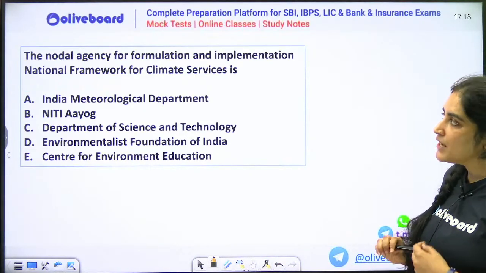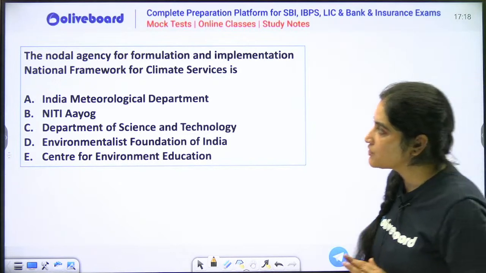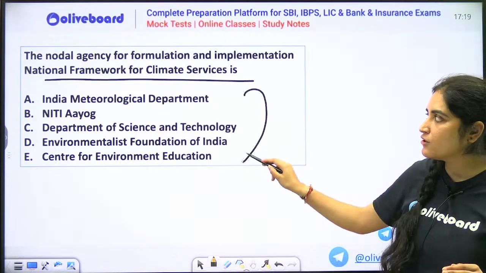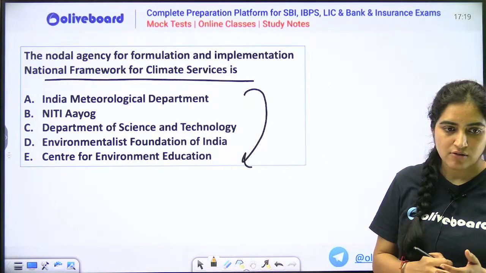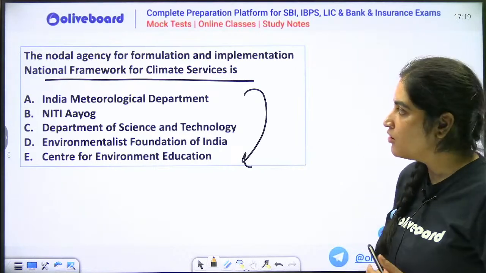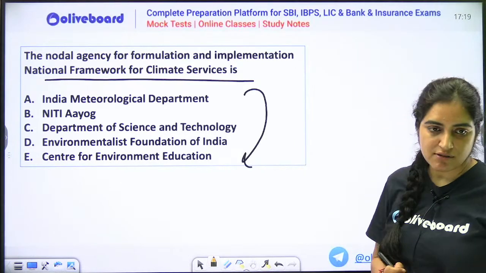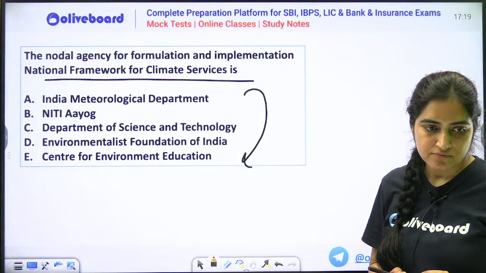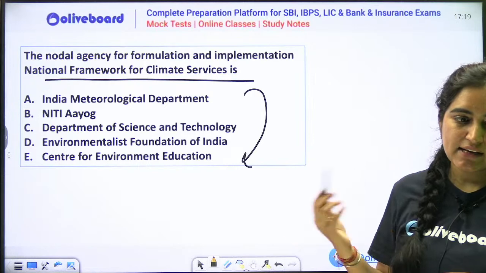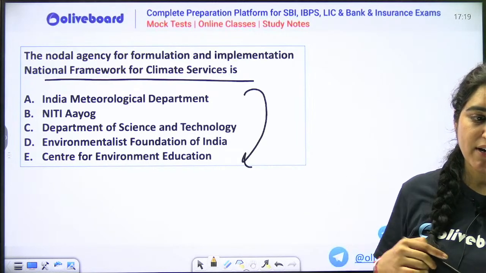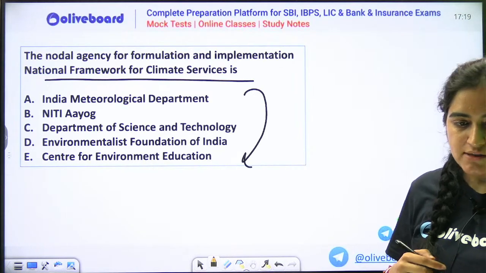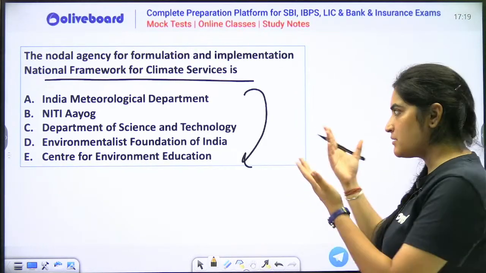Now, the nodal agency for formulation and implementation of the National Framework for Climate Services is, which of the following is the nodal agency for this national framework? National Framework for Climate Services is: IMD, NITI Aayog, DST, Environmentalist Foundation of India, or Centre for Environment Education. It is your IMD. Very good. It is a normal question, it will be understood.